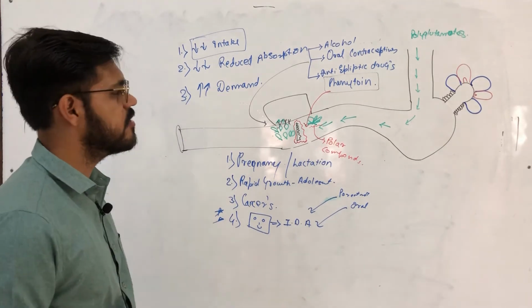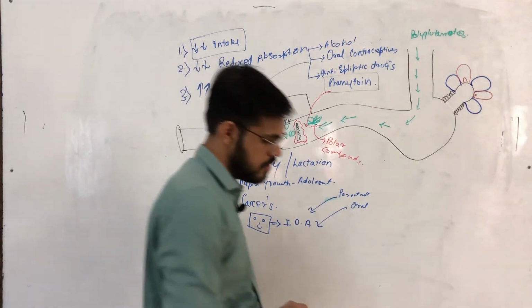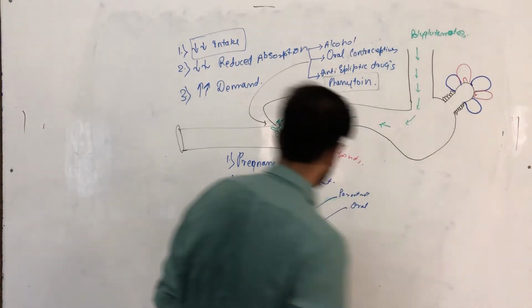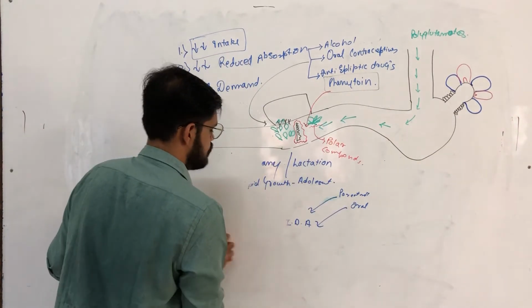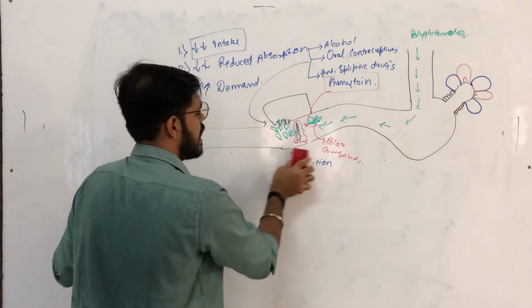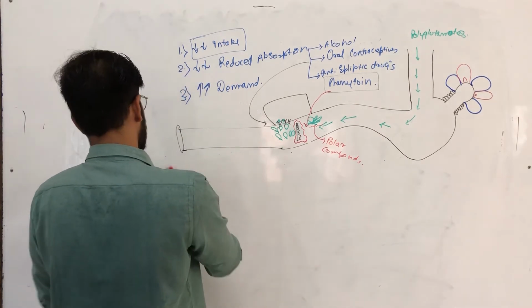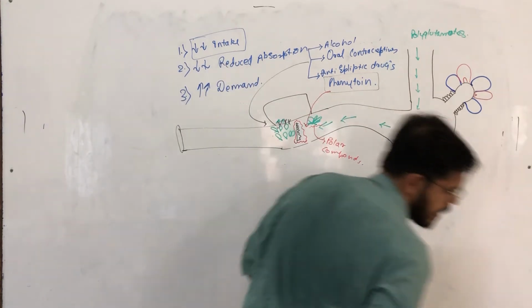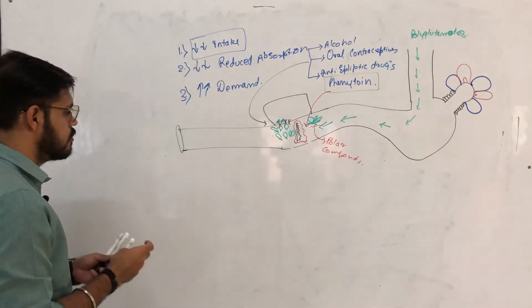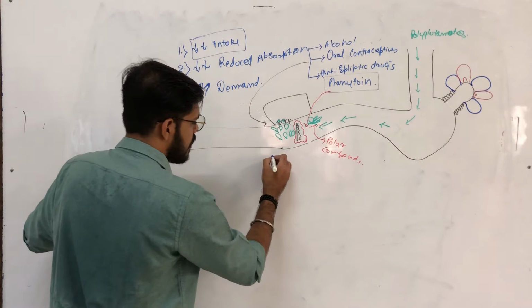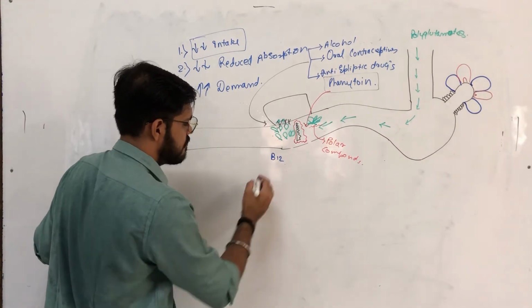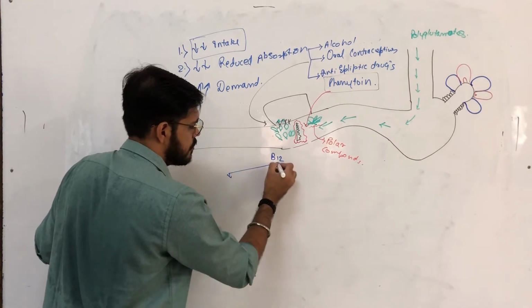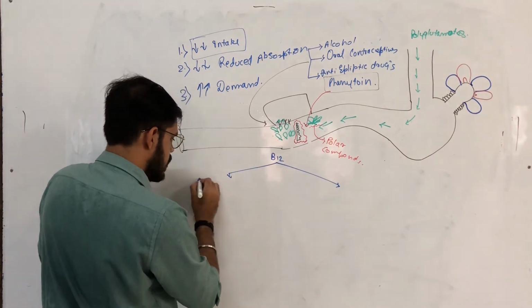Now these were some of the cases in which there was a deficiency of folic acid. Now I told you in the previous lecture about B12. You might be thinking why I am going into B12 now. I will tell you later. B12, in our body, is working in two pathways. First pathway is this.